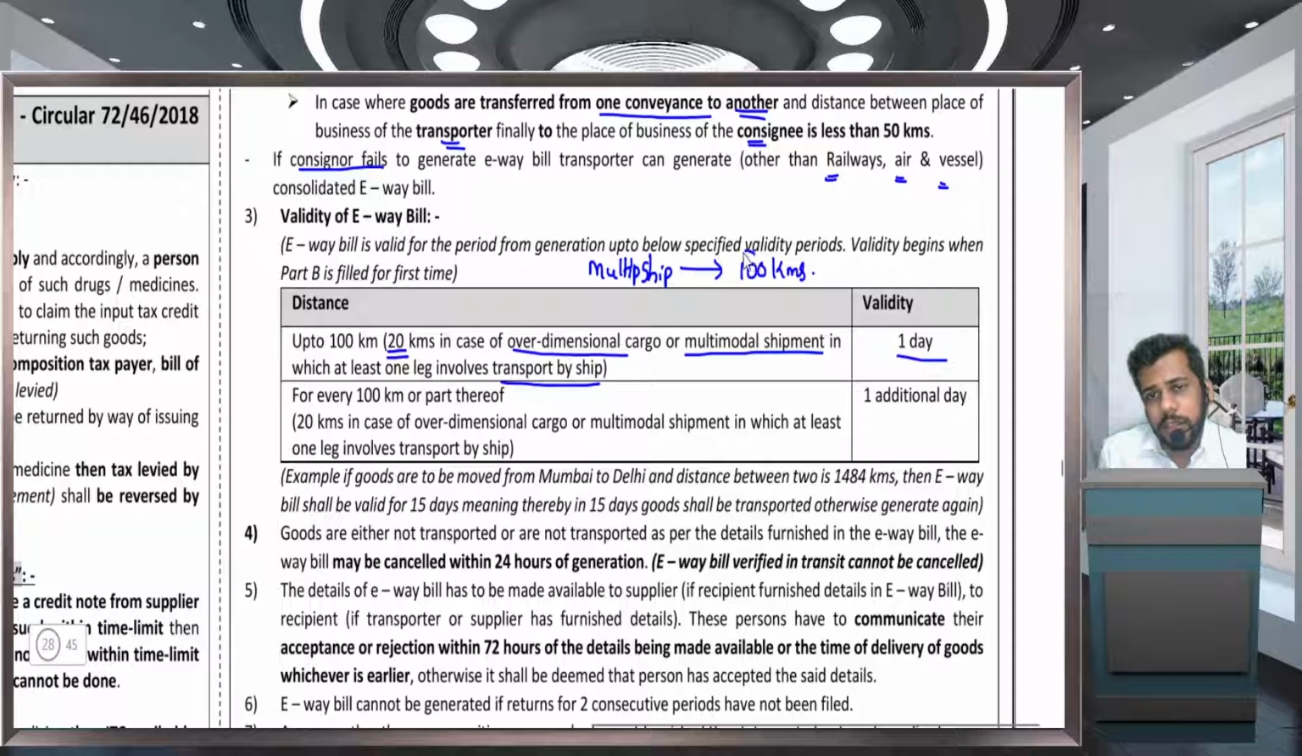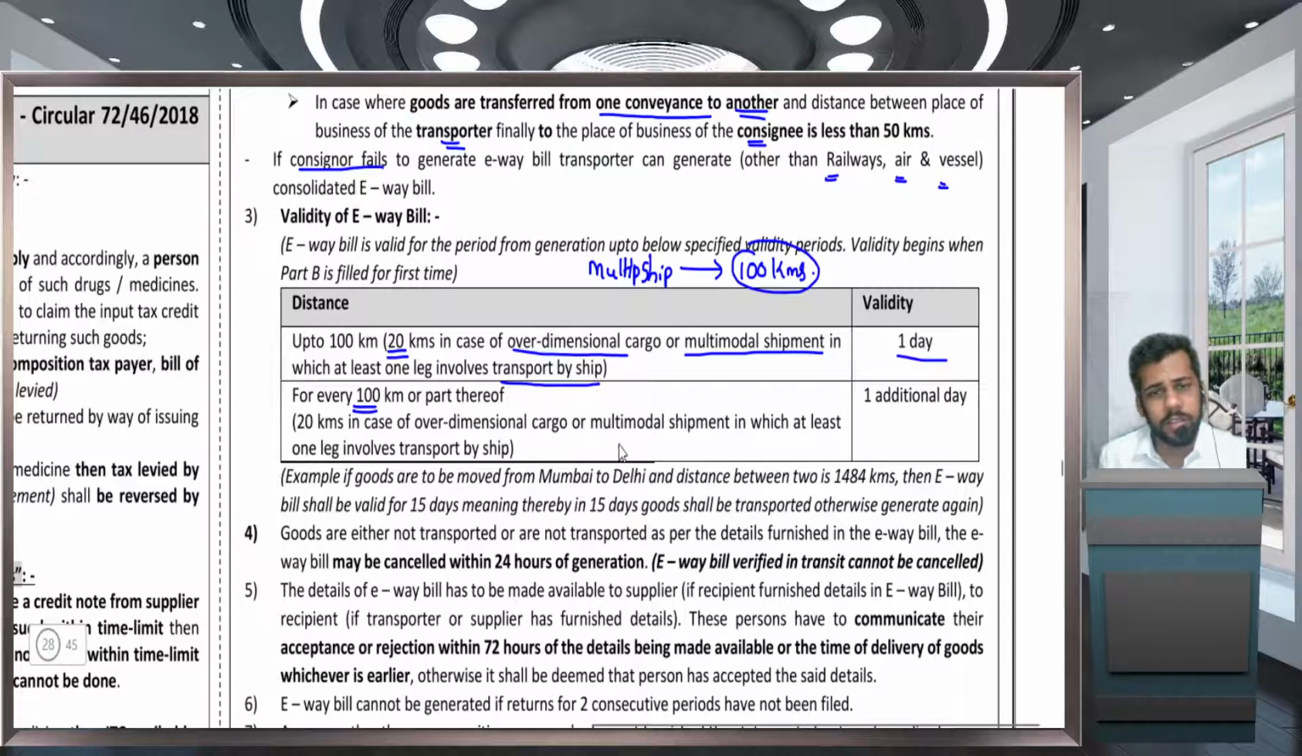Similarly, if the distance is 100 kilometers, then the EWB will be valid for 5 days. Validity will be increased if the distance is reduced. I hope this is clear. It is an inverse proportion. And for every other 100 kilometers, one additional day.